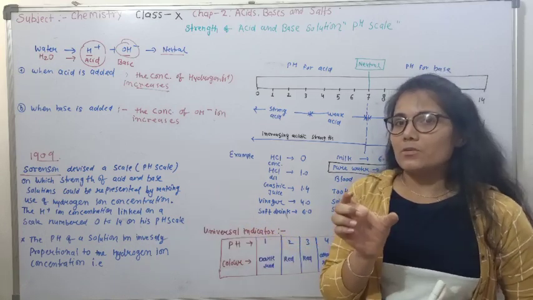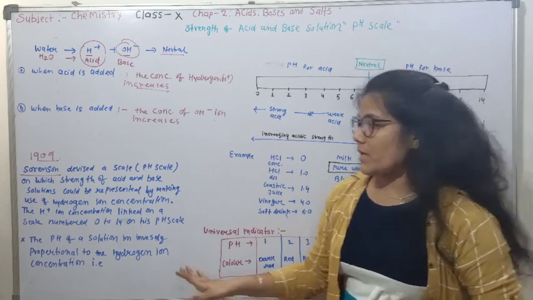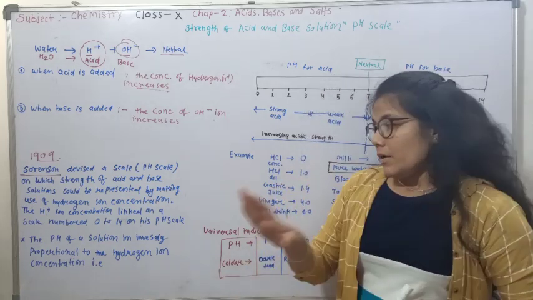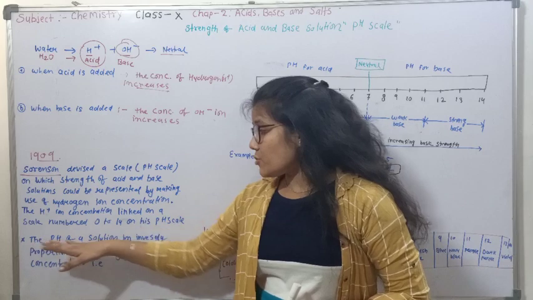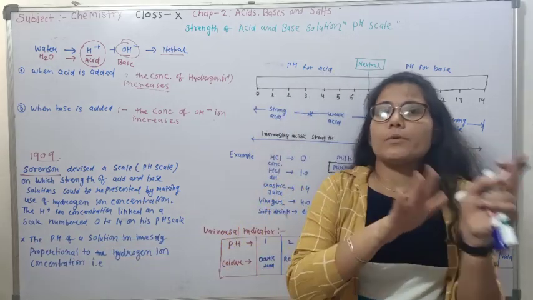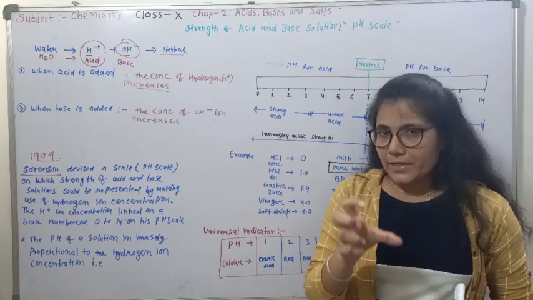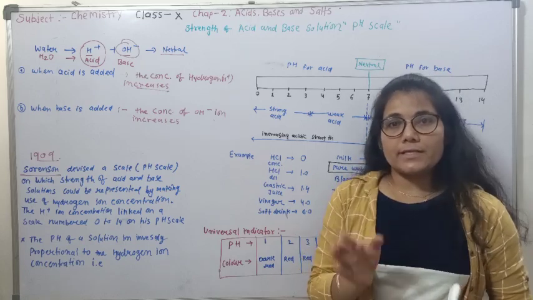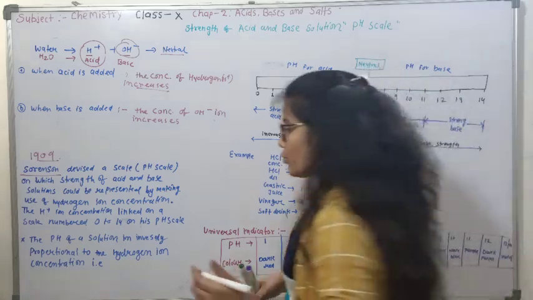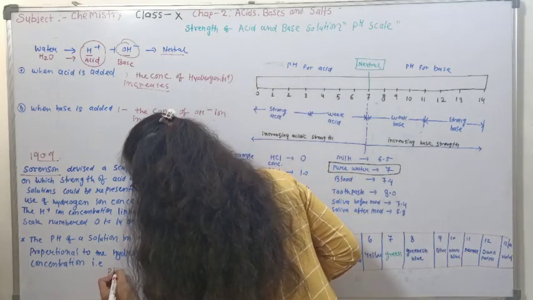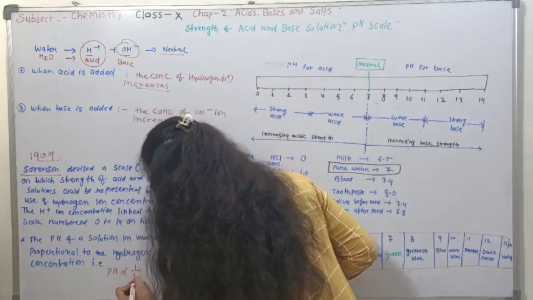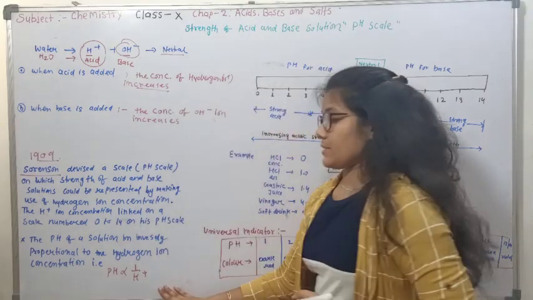Now what is pH? The pH of a solution is inversely proportional to the H+ ion concentration.